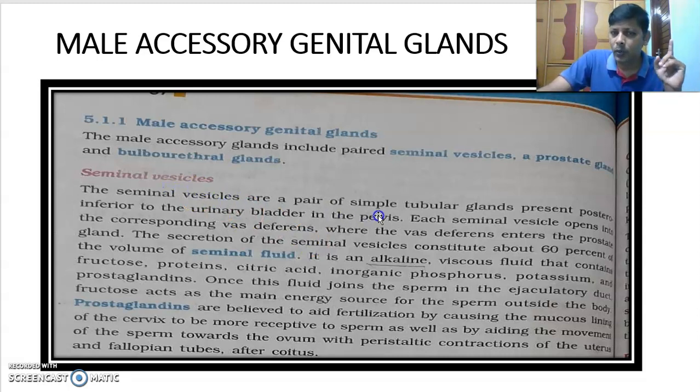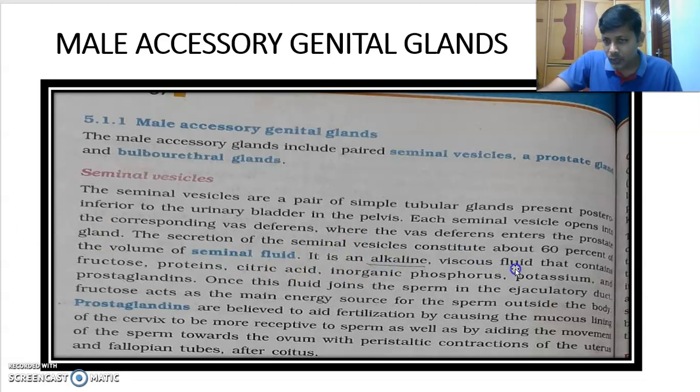Seminal vesicles, how many are there? A pair. How are they? Simple tubular glands. Where are they? Posterior inferior to the urinary bladder in the pelvis. Each seminal vesicle opens into the corresponding vas deferens, where the vas deferens enters into the prostate gland. The secretions of the seminal vesicle constitute about 60% of the volume of the seminal fluid. What is its nature? Alkaline nature.